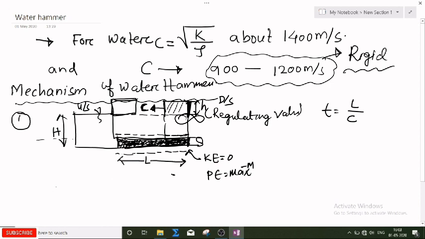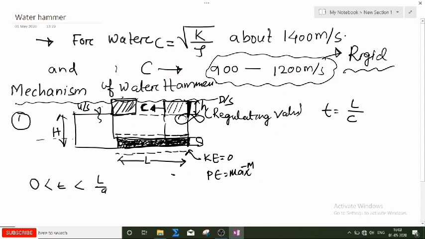Now what is the time taken by this pressure wave? Initially the time taken is 0, and the time taken by this is L by a. Okay, this is the time taken by the pressure wave to travel from the upstream to the downstream part.